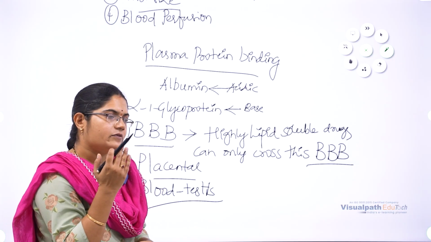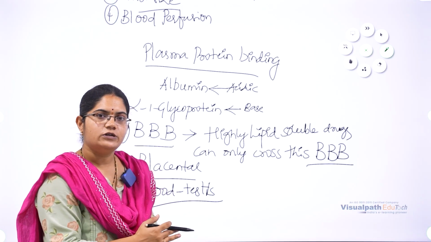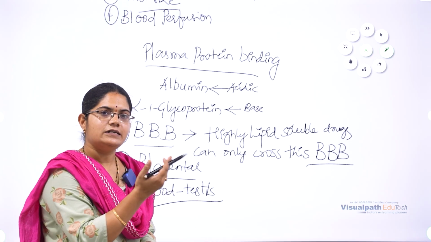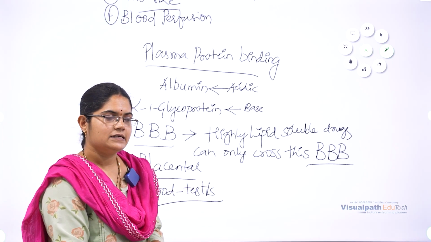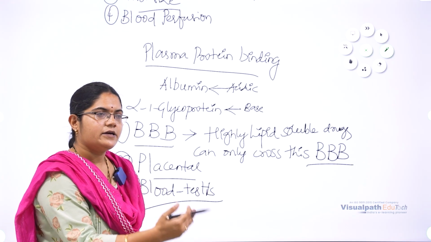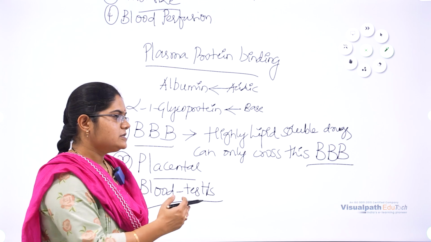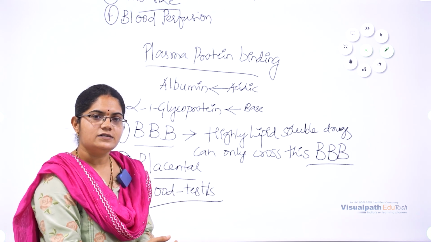The testis has a barrier which allows only a few drugs to enter that area to reach the spermatocytes or spermatids. This is another barrier which limits the distribution of drugs.